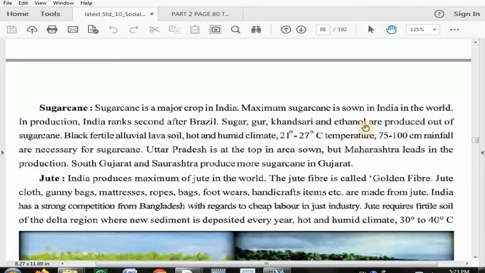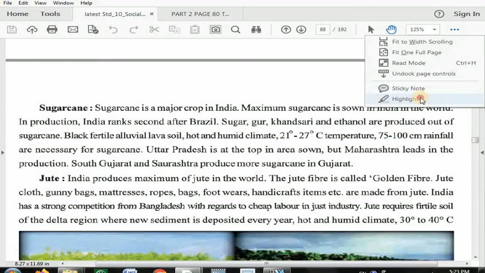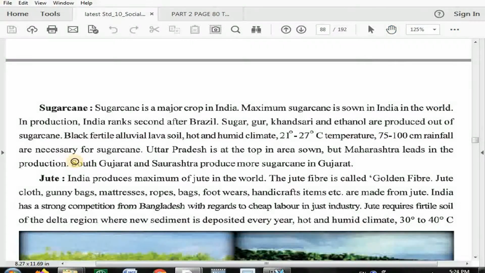In the production based on sugarcane, Maharashtra is first, and as far as the agriculture of sugarcane is concerned, Uttar Pradesh is at the top. So both are different things. I hope you understand. South Gujarat and Saurashtra produce more sugarcane in Gujarat. So that's why we have to keep this in mind.